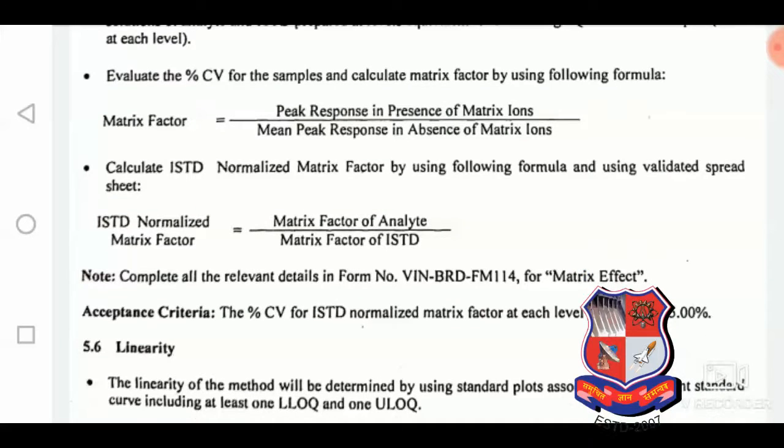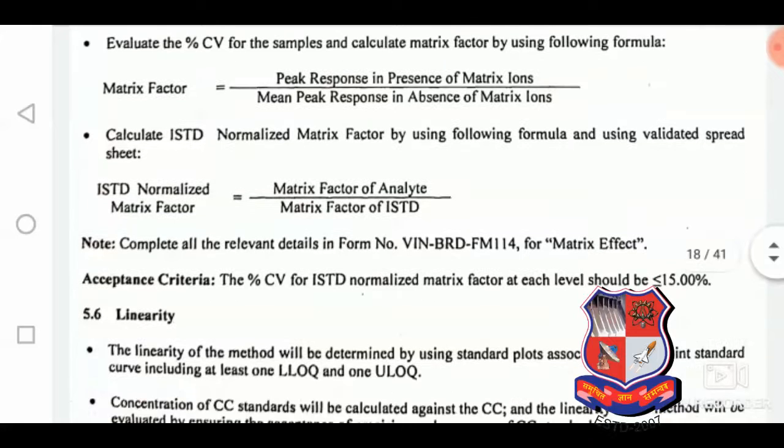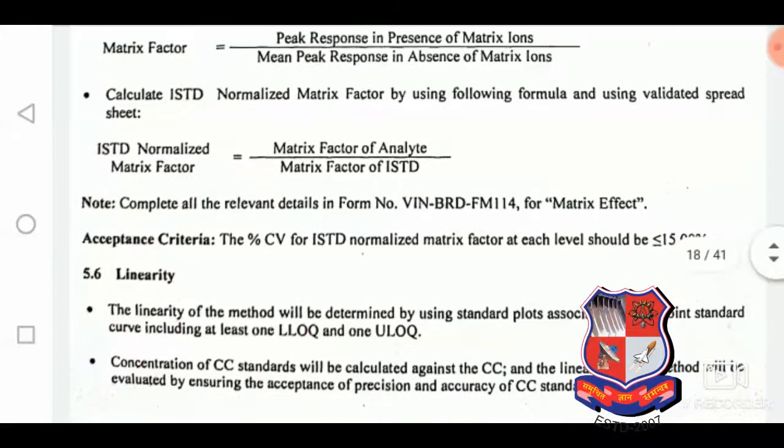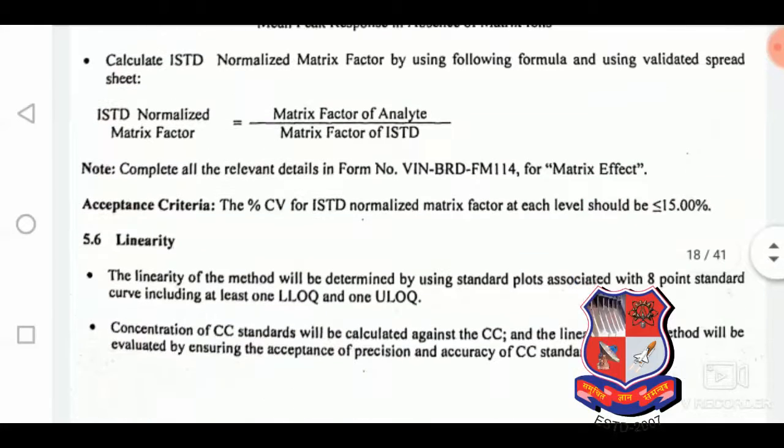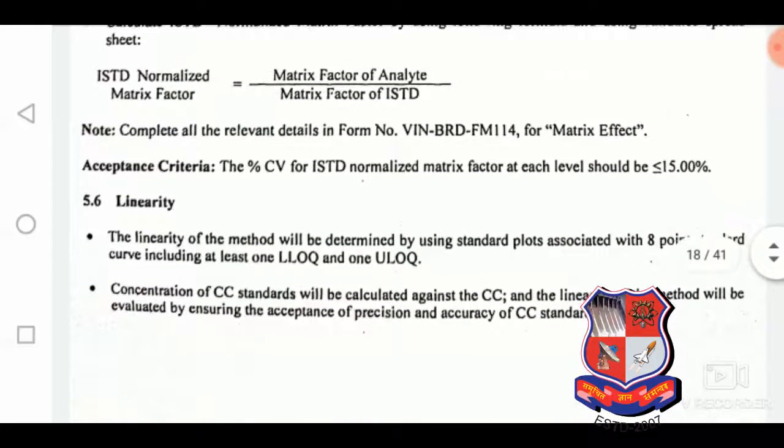The ISD normalized matrix factor is the matrix factor of analyte divided by the matrix factor of ISD. This is the formula for the normalized matrix factor and the matrix factor itself.